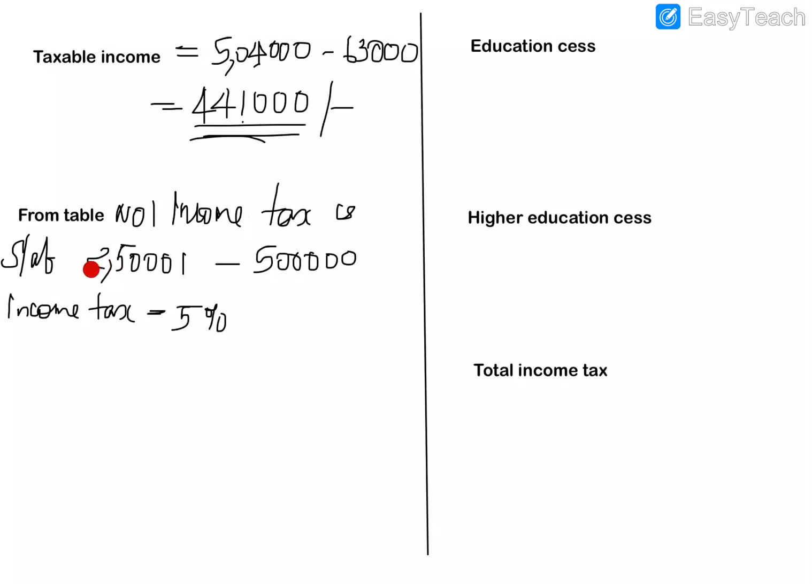He only has to pay tax on the amount above 2,50,000. So we will subtract from his taxable income: 4,41,000 minus 2,50,000.